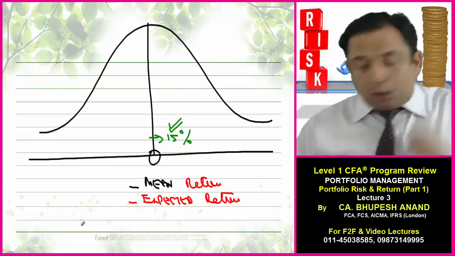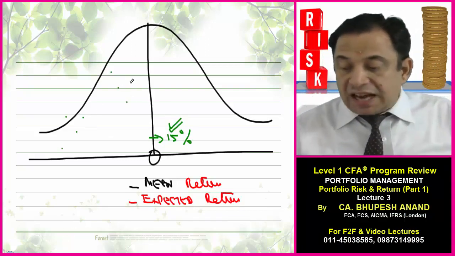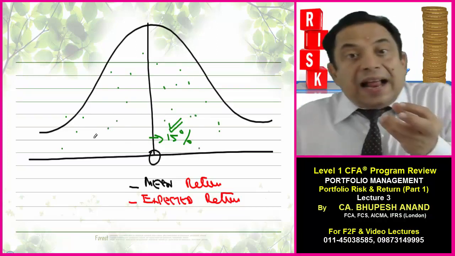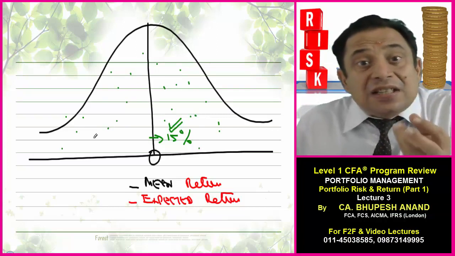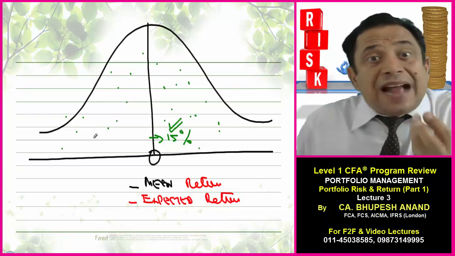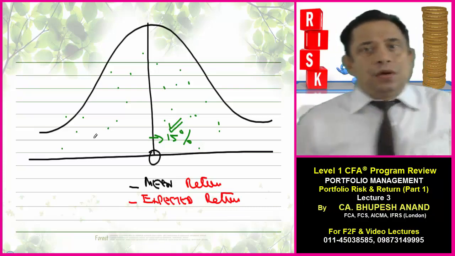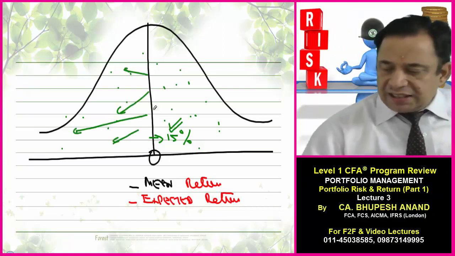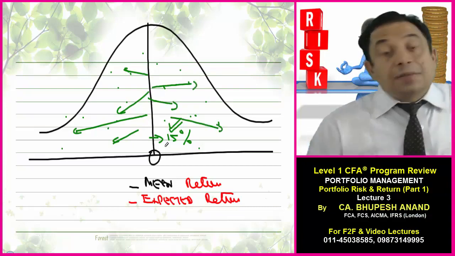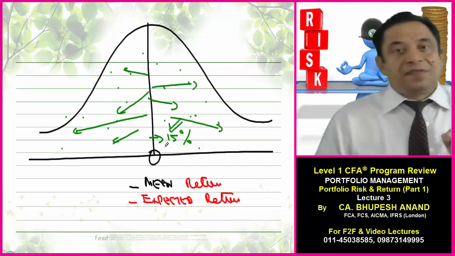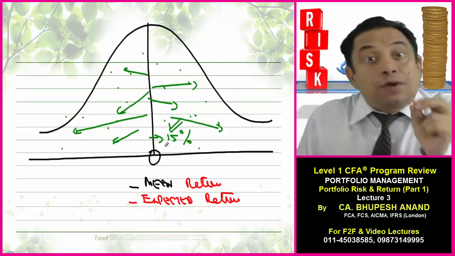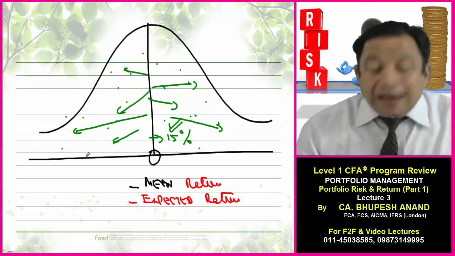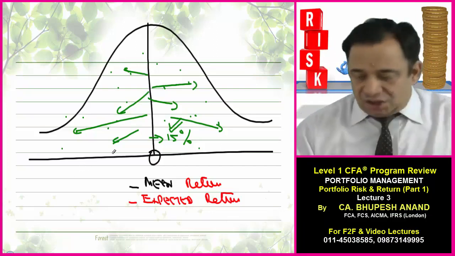Now, because different observations are given to me, I want to find out how much is the difference in the values of observation as compared to the mean value. It means I want to find out the difference between this and this, this and this, this and this. So it means I want to calculate deviation. When I say deviation, because I want to calculate from the central value, the standard value, it is named as standard deviation.